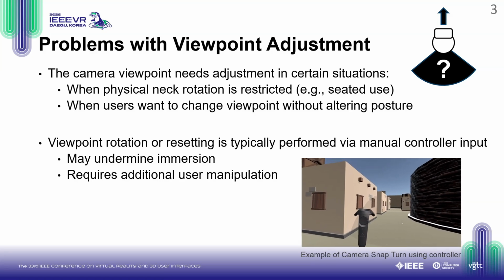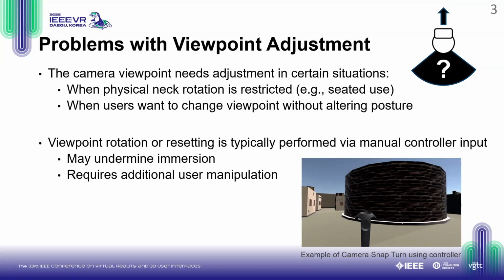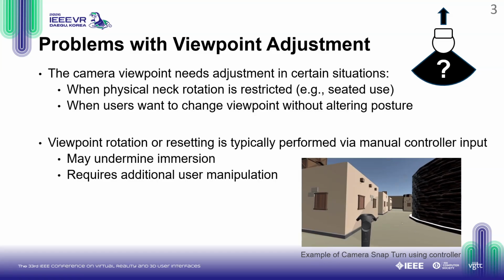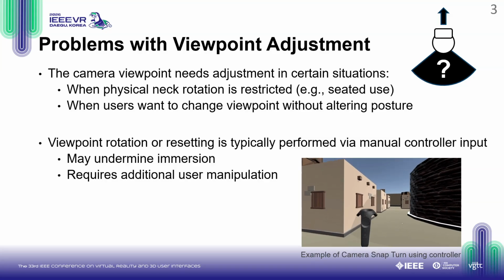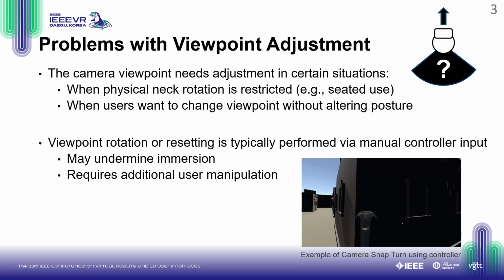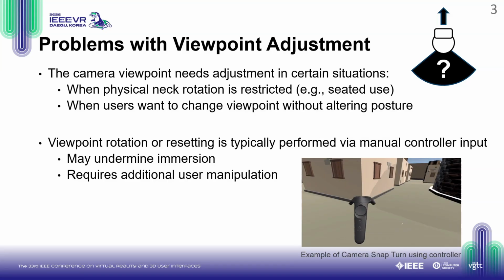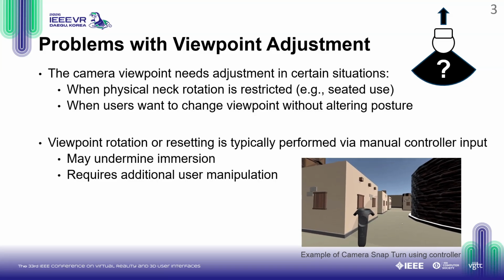Typically, camera rotation or viewpoint resetting is performed through manual input using controllers, such as the widely used snap turn. While this is effective, it could potentially undermine immersion. Furthermore, the constant need for additional manual manipulation can increase cognitive load and mental fatigue during the VR experience.